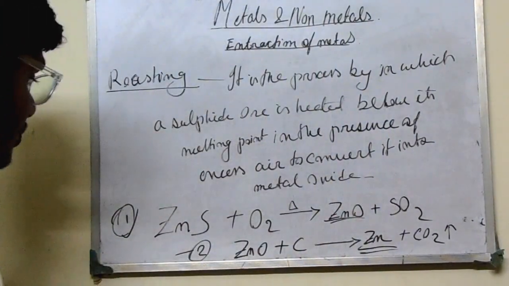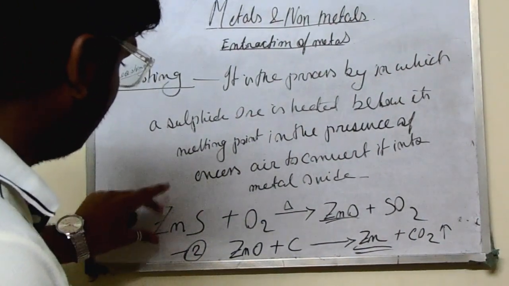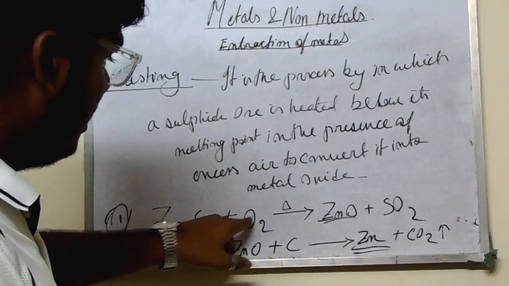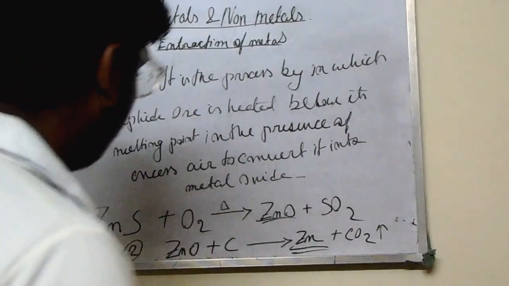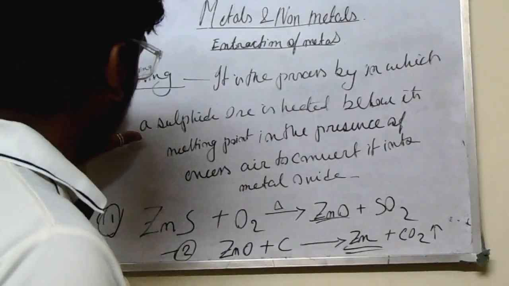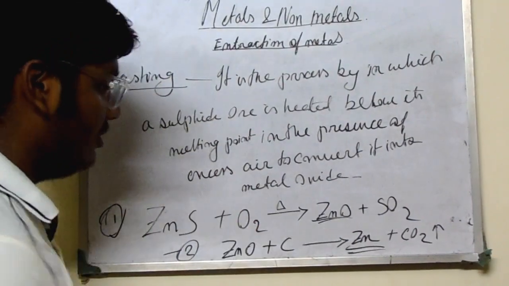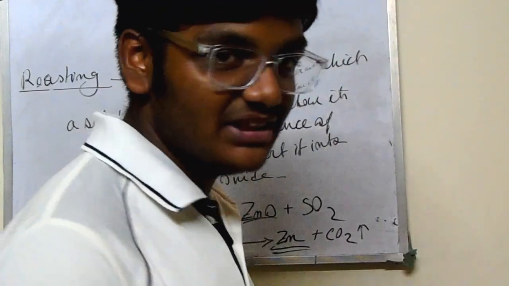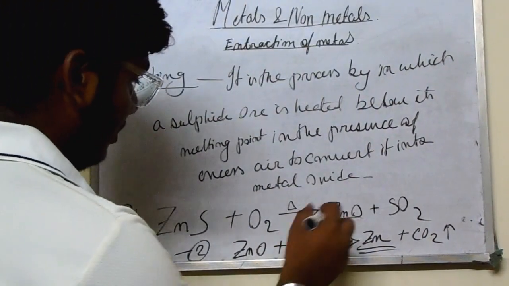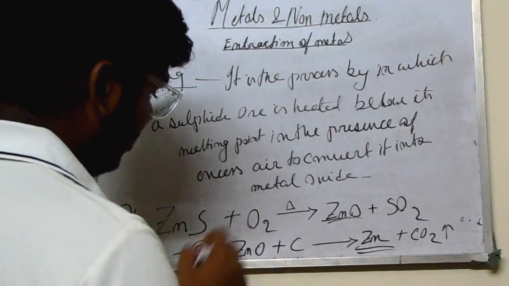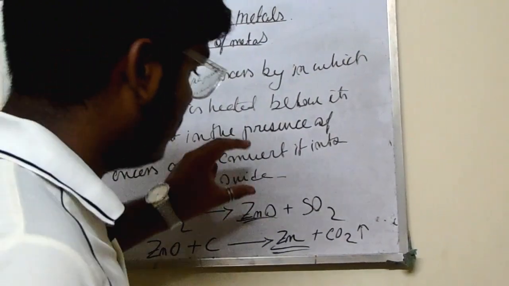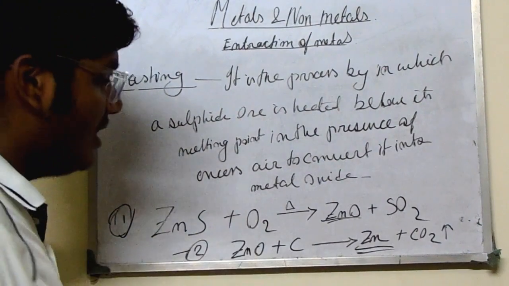So transforming zinc sulfide into zinc oxide through the process of roasting, that is heating, in the presence of excess of air, we are getting zinc oxide, that is the oxide form of the metal.